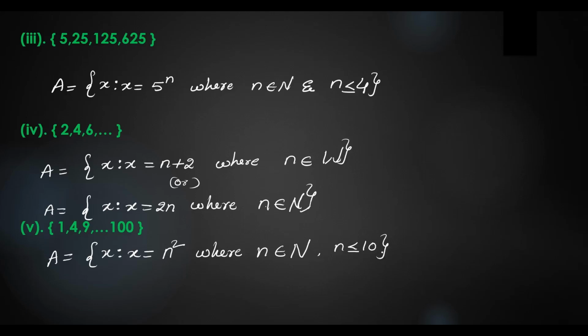So we can write this way. It is set builder form. If you place the value of n as 1, you'll get 1. Place the value of 2, you'll get 4. If you place the n value as 3, you'll get 9. If you place the n value as 10, you'll get 100. So this is the way you have to do set builder form. Okay. Let's go to next question.